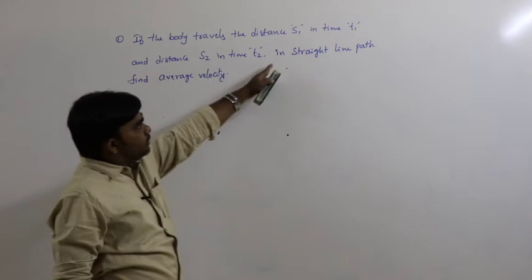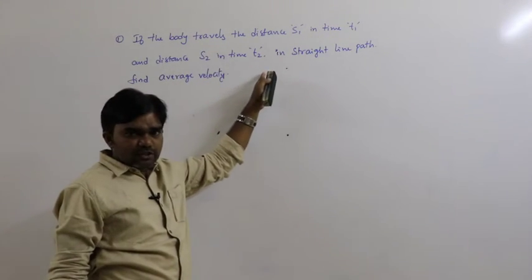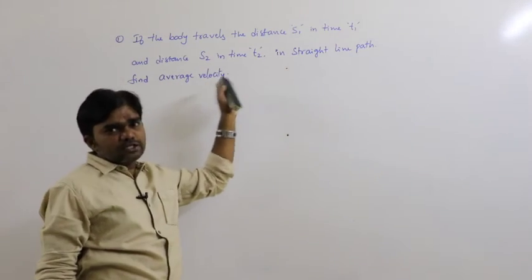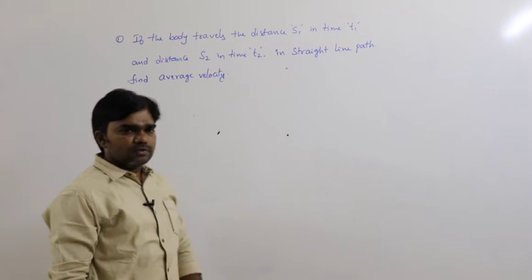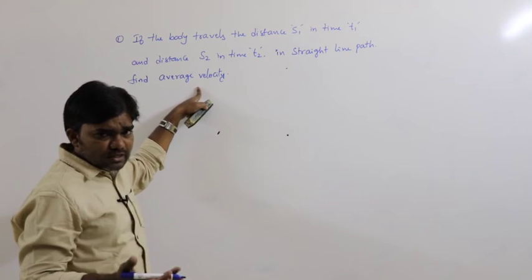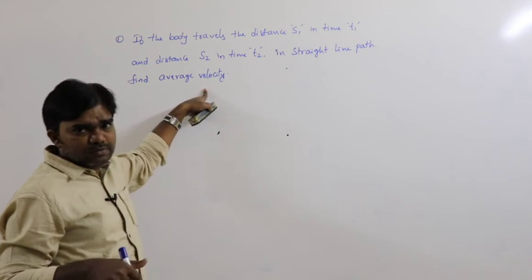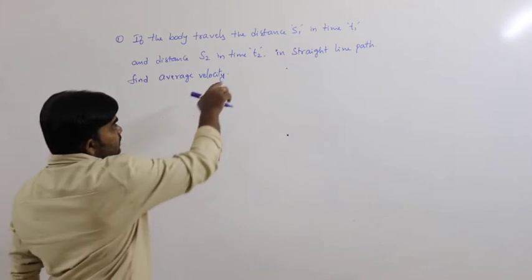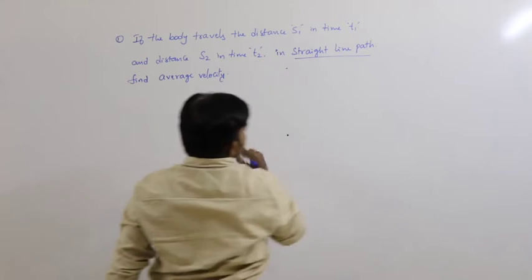In a straight line path, the distance must be equal to displacement and the average speed must be equal to average velocity. Both must be the same. So average velocity or average speed, both must be the same in this situation, because it is a straight line path. That is important here.